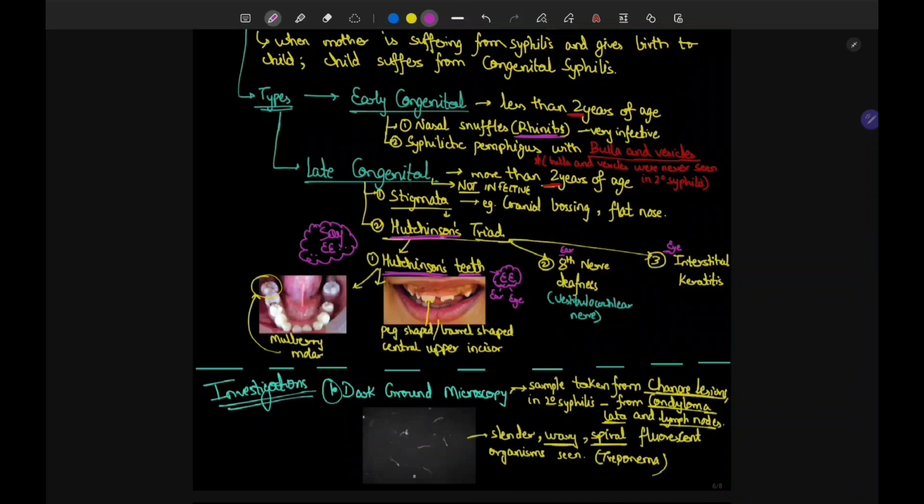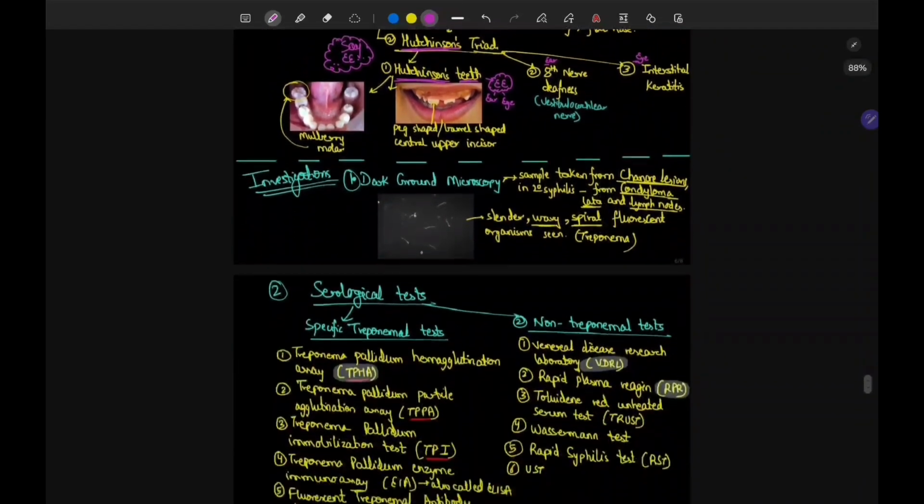And see, when you write Hutchinson's teeth, teeth sounds like E, na? There are 2 E's in it. So 2 E's will tell you that you have to write about ear and also about eye. So writing about ear, there will be 8th nerve deafness. The vestibulocochlear nerve will get damaged, or there will be 8th nerve deafness. And in eye, there will be interstitial keratitis. Interstitial keratitis, 8th nerve deafness, and Hutchinson's teeth make the Hutchinson's triad. When you write teeth, you say E and E. 2 E's there. Now let's go to investigations.